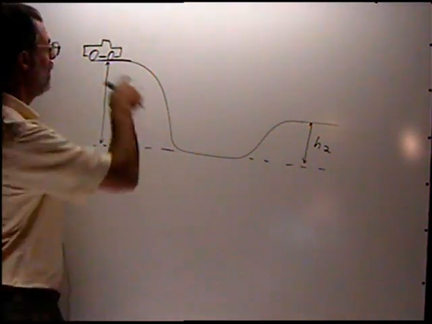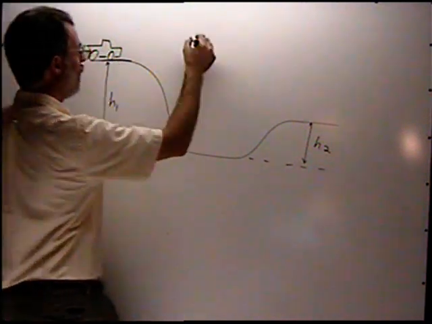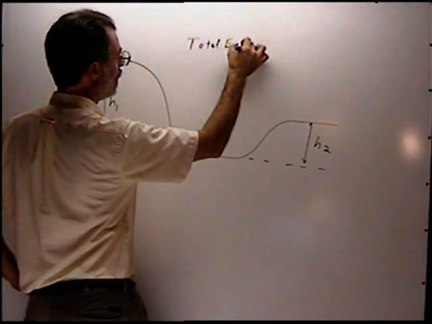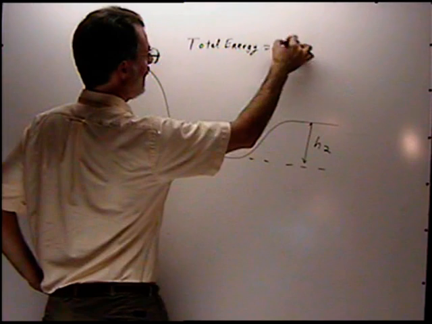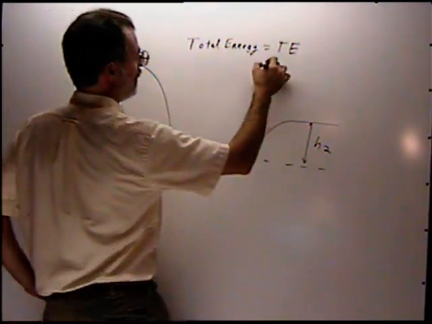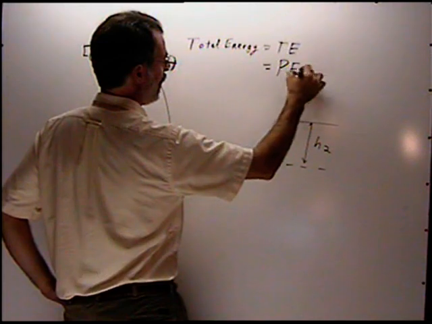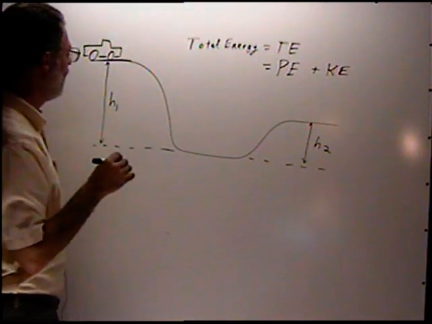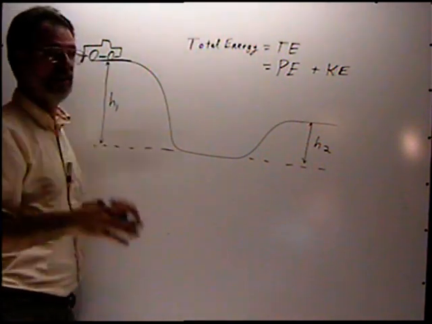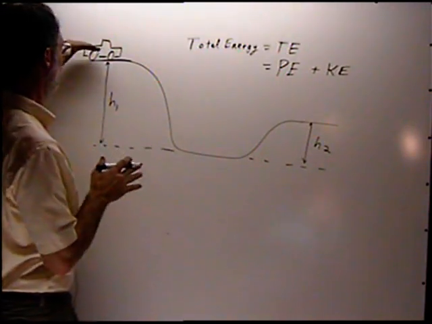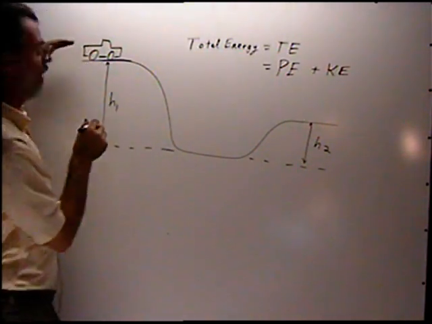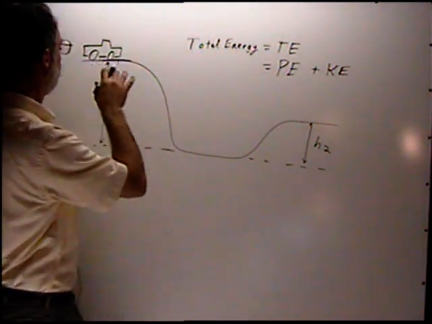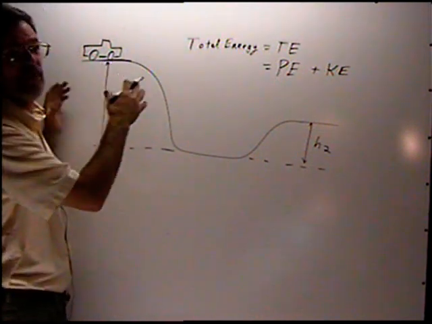The energy concept is this: the total energy of the car, we'll give it the abbreviation TE, is equal to the potential energy plus the kinetic energy. So at any given time, the total energy of the car is the same. Again, we're making the assumption that the car does not have a rocket, that there's no energy that you're putting into the system from outside.